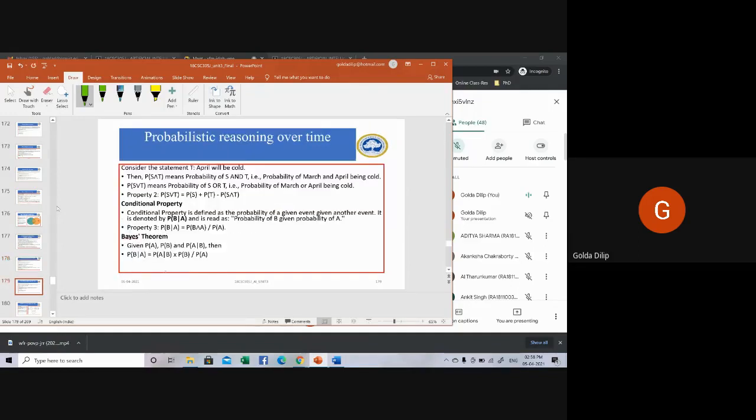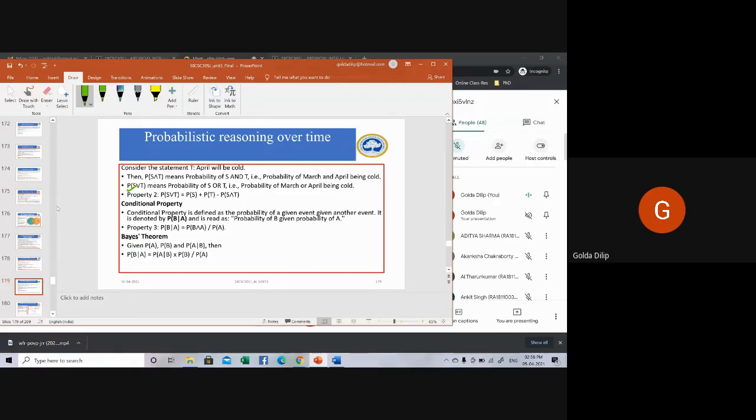That's the first property. The second property: P of S and T means probability of S and T, the probability of March and April being cold. P of S or T means the probability of March or April being cold.